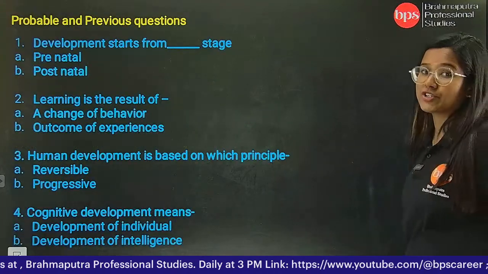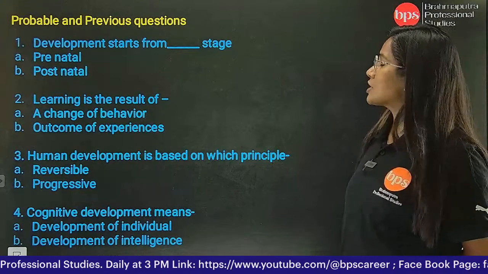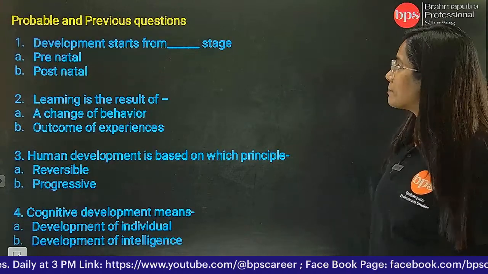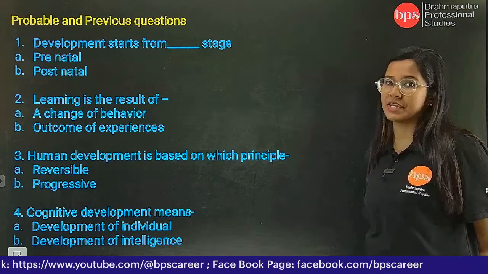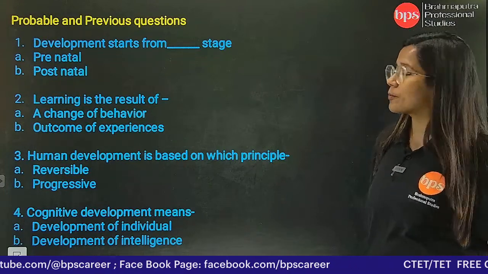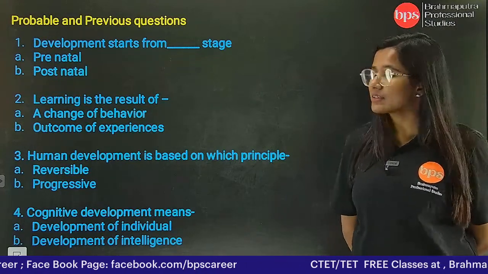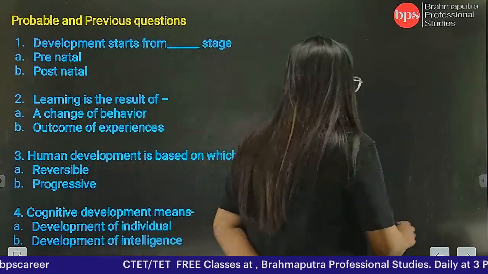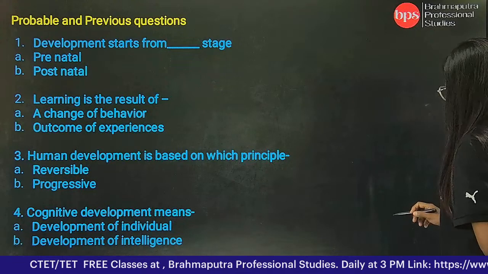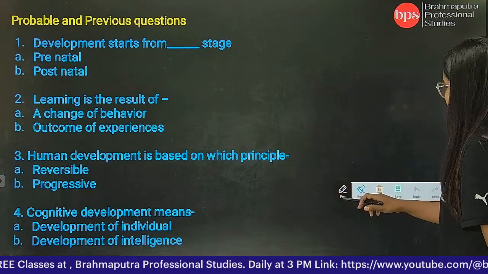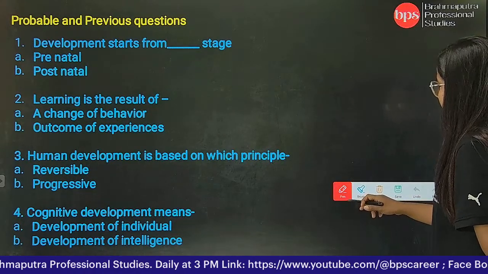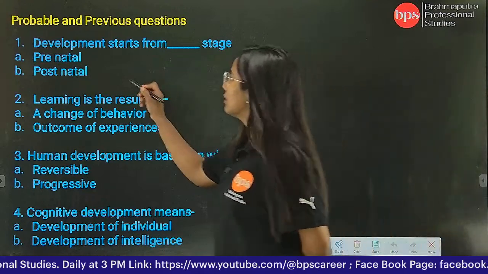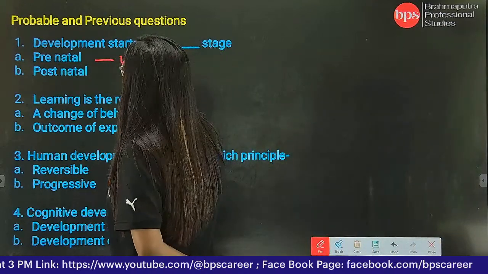Now the probable question number 1. Question number 1 में क्या दिया है? Development starts from dash stage. Is it prenatal or postnatal? That means natal आप लोगों को क्या समझाता है? That means you are referring to natal मतलब womb.